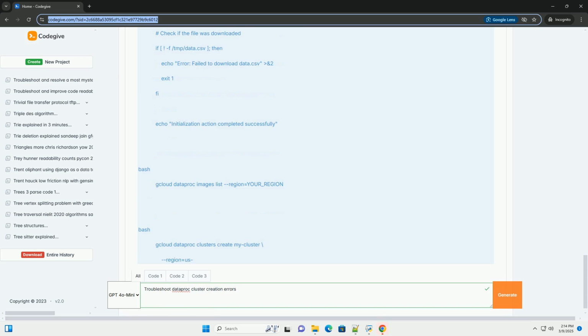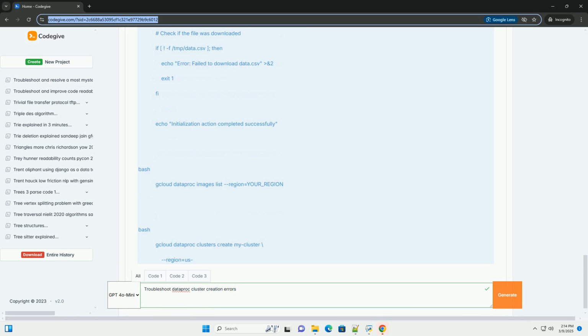3. Debugging techniques. Check the Dataproc console. The Google Cloud Console provides error messages and status updates for cluster creation attempts. Pay close attention to these messages, as they often contain clues about the cause of the failure. View logs.